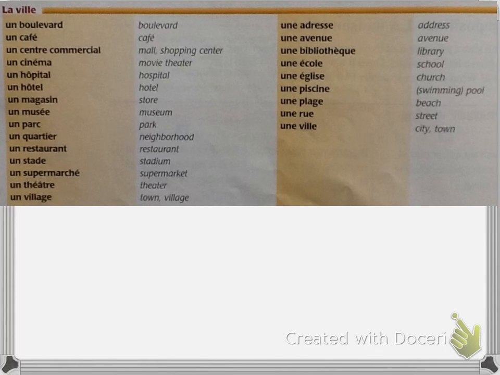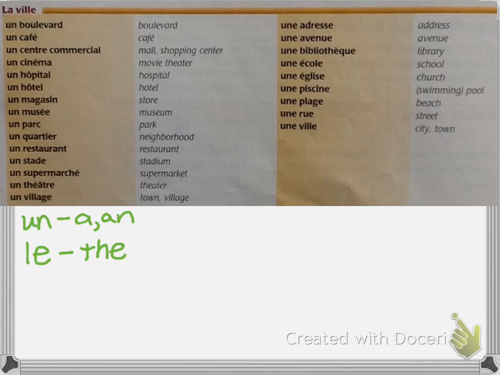So just a little reminder about the vocabulary you've learned so far. This first column here, we know these are all masculine. Remember, un tells us that it's masculine. This means a or an. If I want to make it the, I'm going to change the un to le.